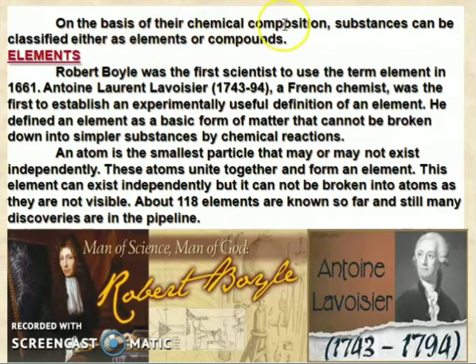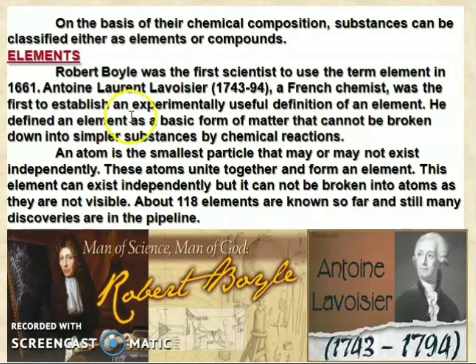On the basis of their chemical composition, substances can be classified as either elements or compounds. Elements. Robert Boyle was the first scientist to use the term element, in 1661. So this is the picture of Robert Boyle. He was a man of science and a man of God. Antoine Laurent Lavoisier, 1743 to 94. This is the photo of Antoine Lavoisier, a French chemist.